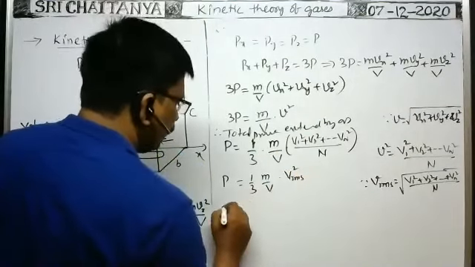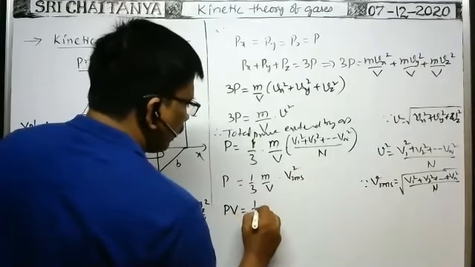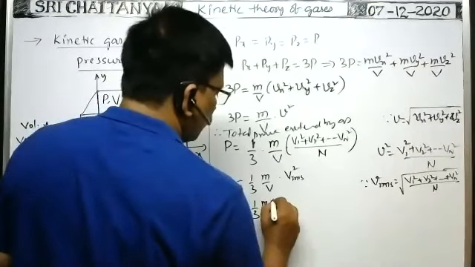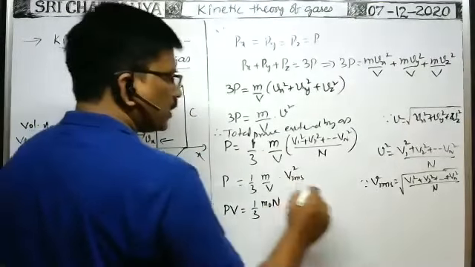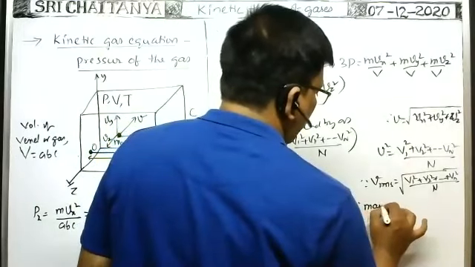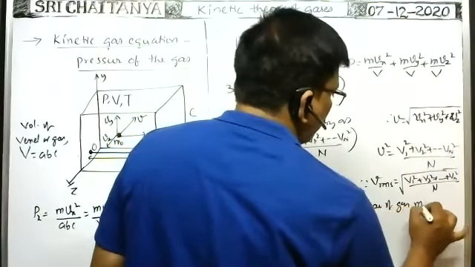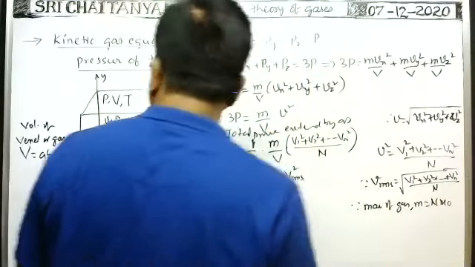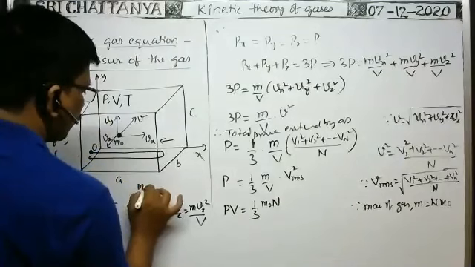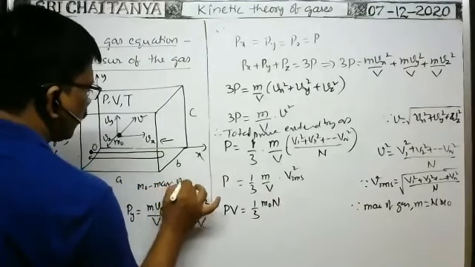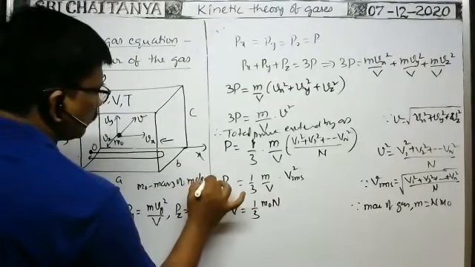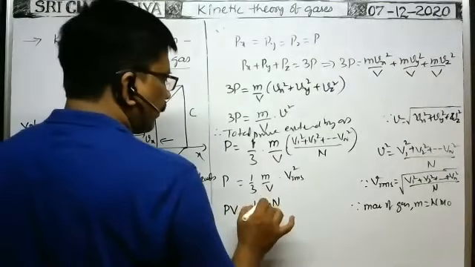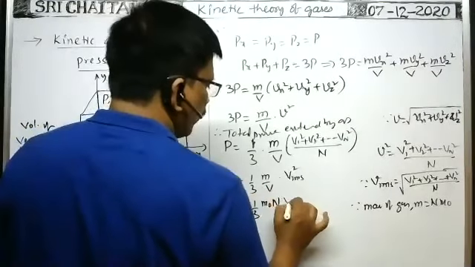Okay, therefore from this formula, PV is equal to 1/3 into small m, which can be written as m0 into n, since mass of gas small m is equal to n into m0, where m0 is the mass of each molecule or atom. So PV is equal to 1/3 m0 into n into RMS speed square.